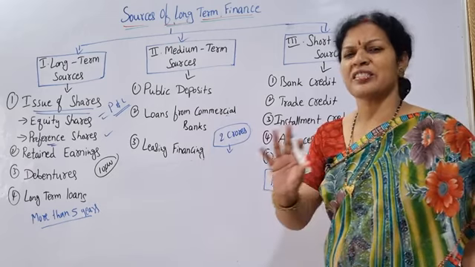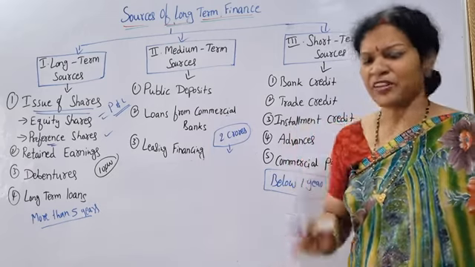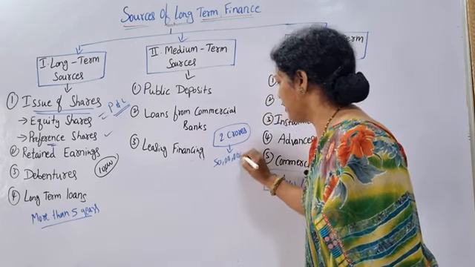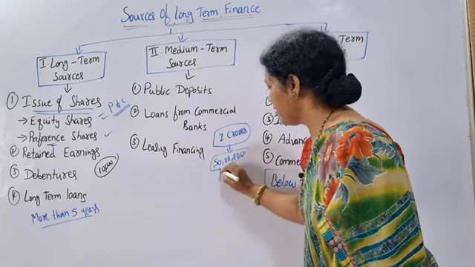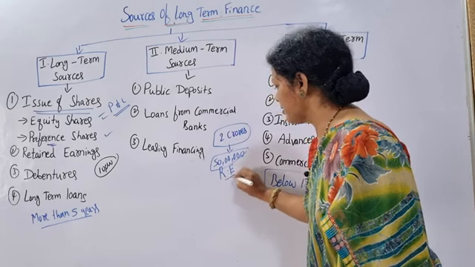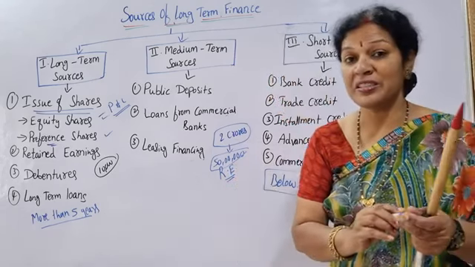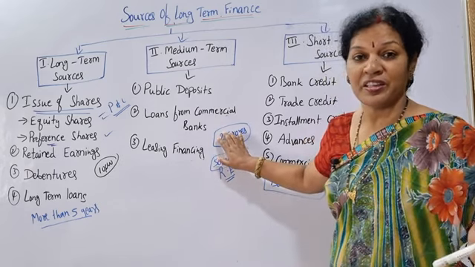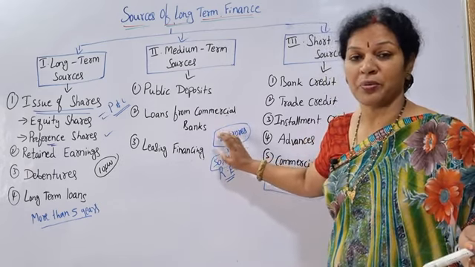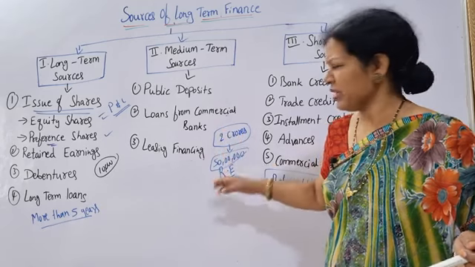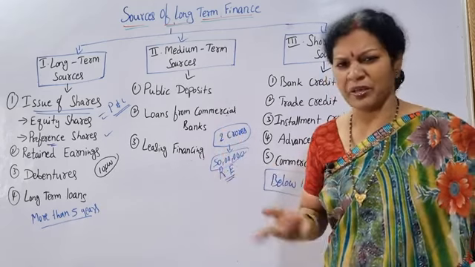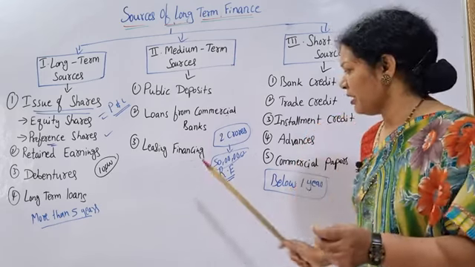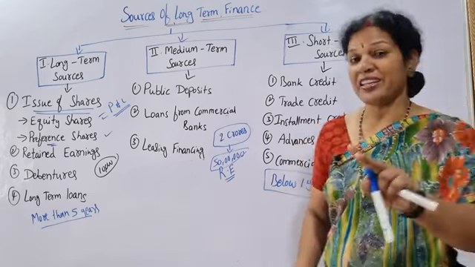Out of 2 crores, some amount, say for example 50 lakh, they want to keep as retained earnings. Retained earnings means this is the amount taken from the profits. Every year they get profits. Whenever they get lots of profits, out of this, some amount, assume 50 lakh. It can be anything depending on the organization's position and the profits. So 50 lakh they kept as retained earnings.